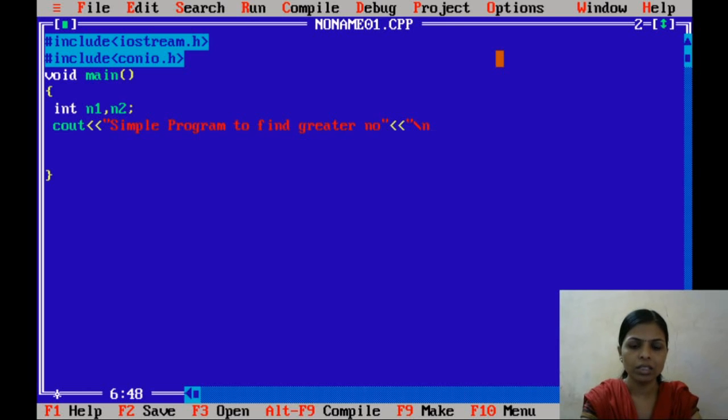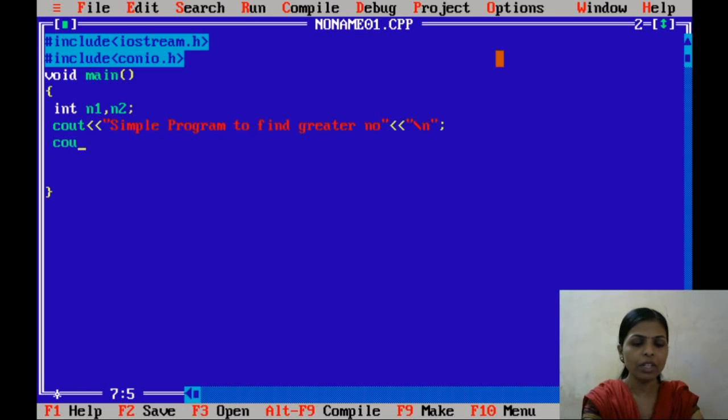This is the simple statement we have to display on the screen. Next, I have to take the input values for the n1 and n2 variables. Both are integer type variables, so 2 plus 2, 4 bytes are allocated for these two variables.